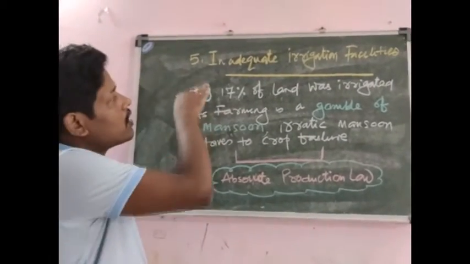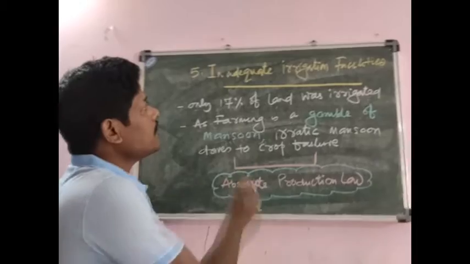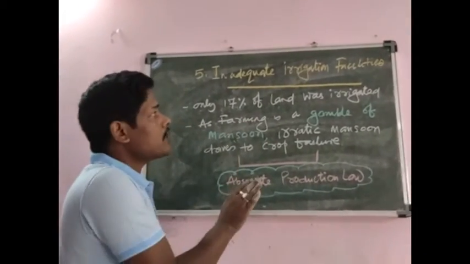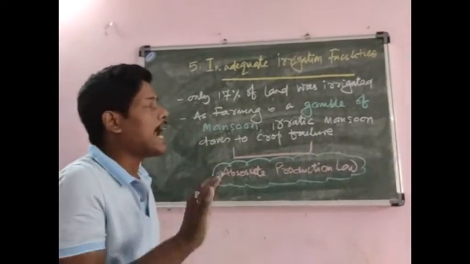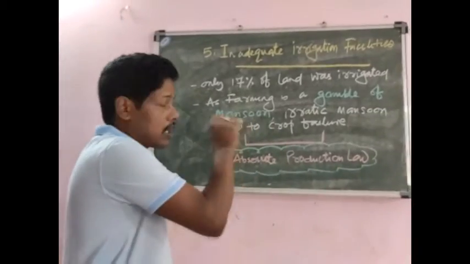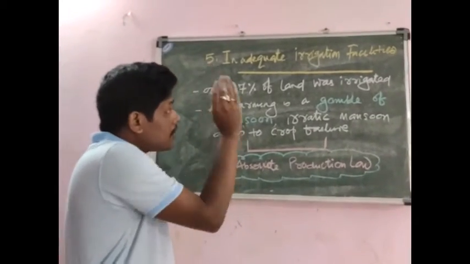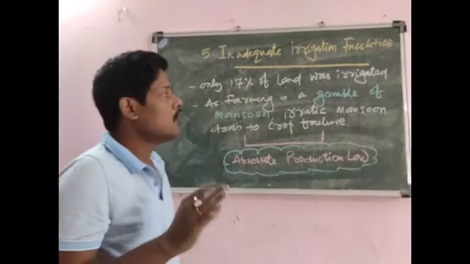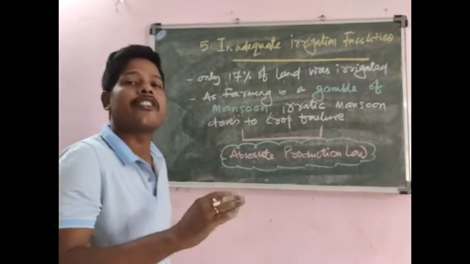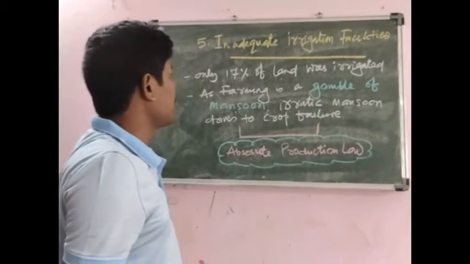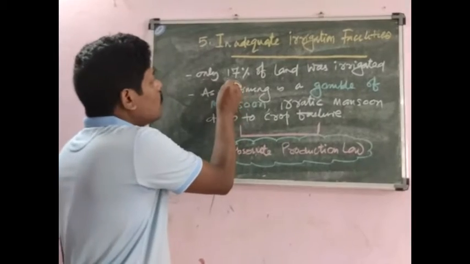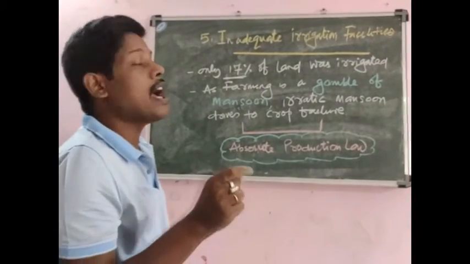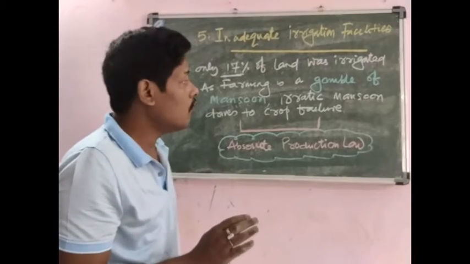Now, to come to the fifth reason, that is inadequate irrigation facilities. All of you know that irrigation is otherwise known as the artificial monsoon. But friends, British policy never tried to irrigate the agricultural land, and you will be astonished to know that only 17% of the agricultural land was irrigated.